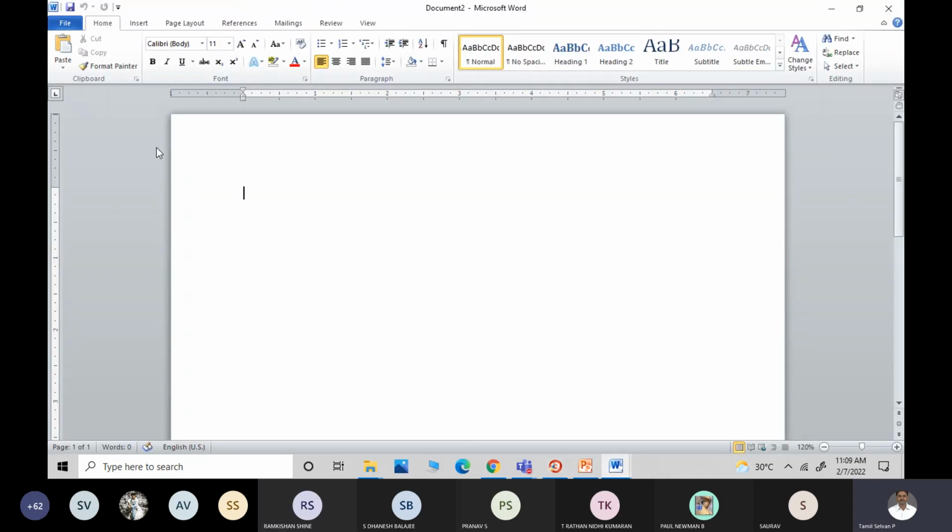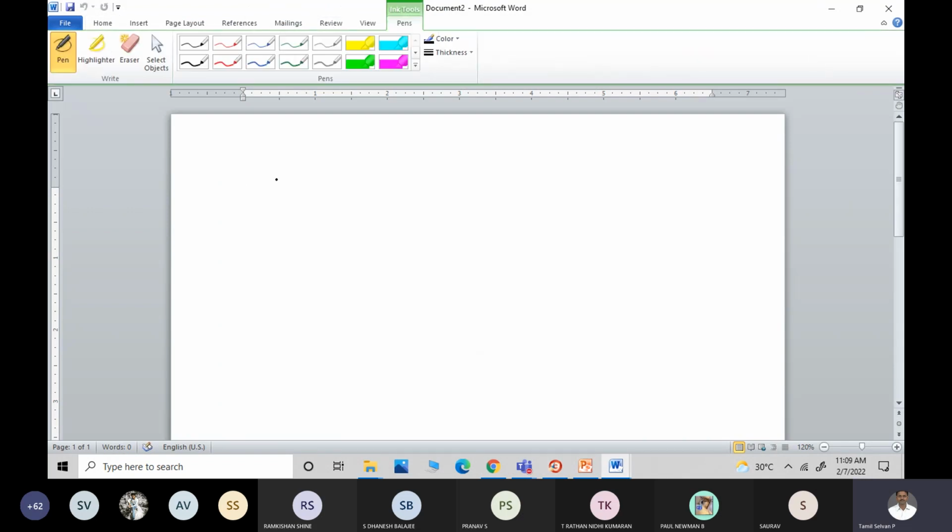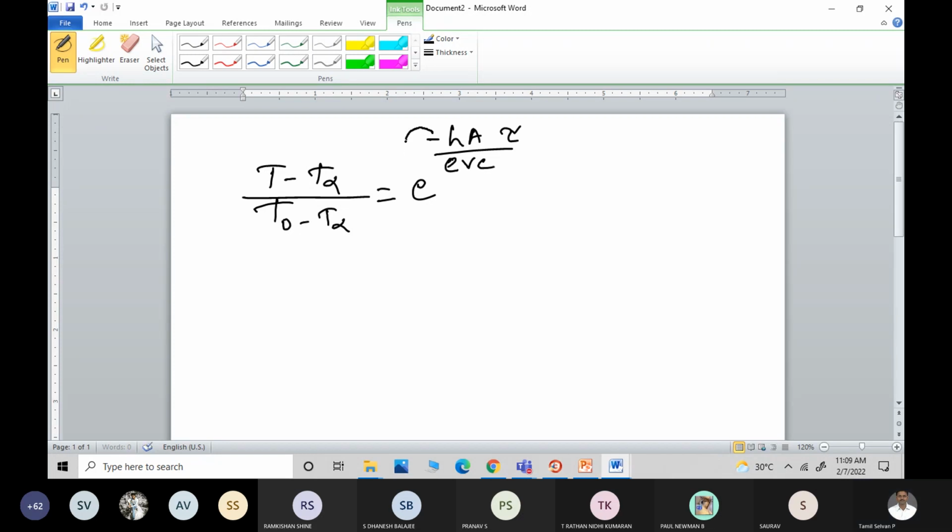See, what is the expression? (T minus T infinity) by (T naught minus T infinity) is equal to e to the power minus hA into tau divided by rho Vc. Am I correct?